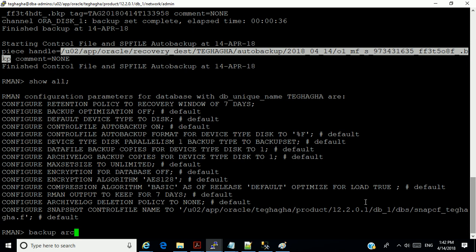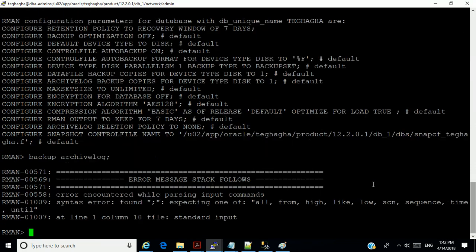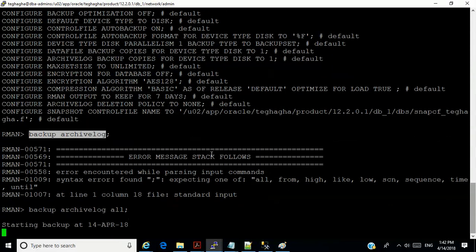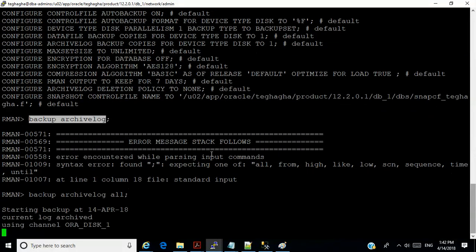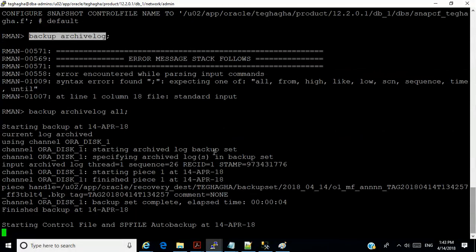Backup archivelog. And what does it do? It makes a backup of all the archive logs, and automatically it saves it in the recovery destination.